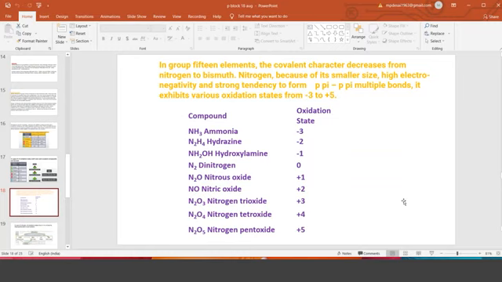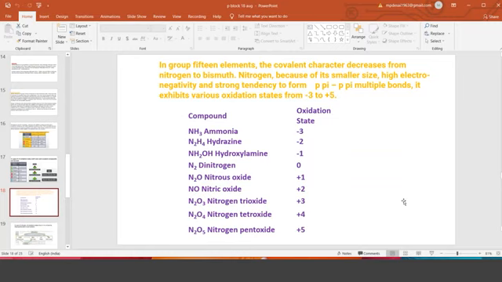So that we can see with examples also. In ammonia, it is -3. In hydrazine, it is -2. In nitrous oxide, it is +1. In nitrogen pentoxide, it is +5. So nitrogen is showing a variety of oxidation states because it is ready to lose electrons from the p and also from the s. So only one electron, or only two electrons, all three, or four, all five. So there are many options for nitrogen.